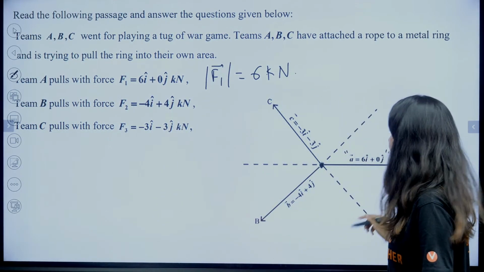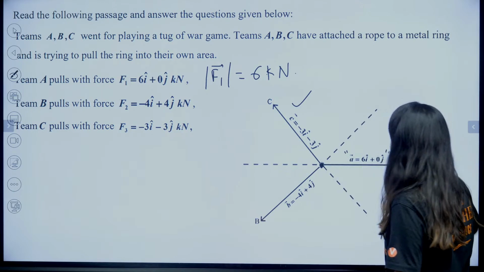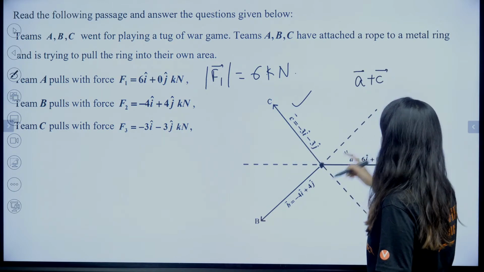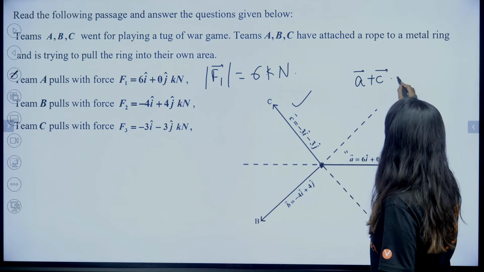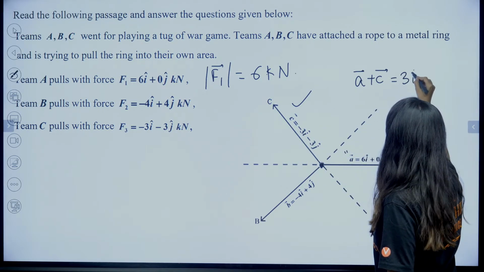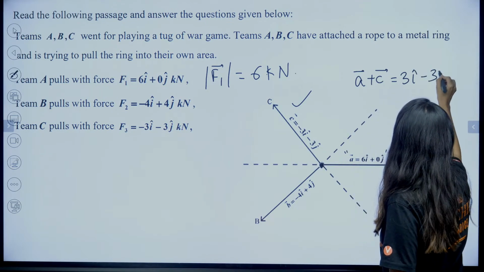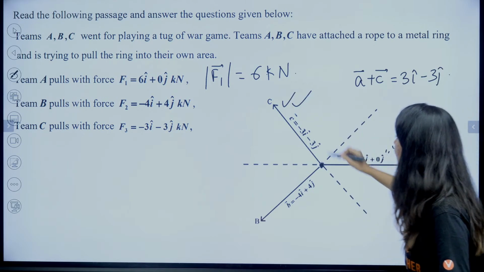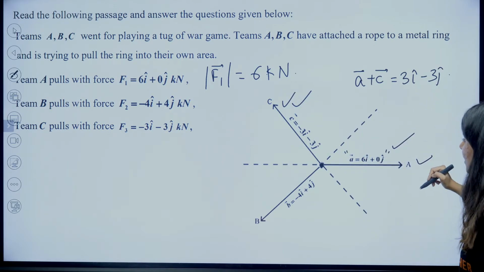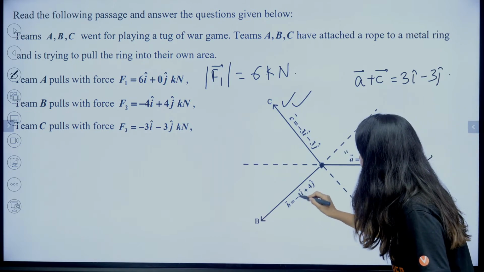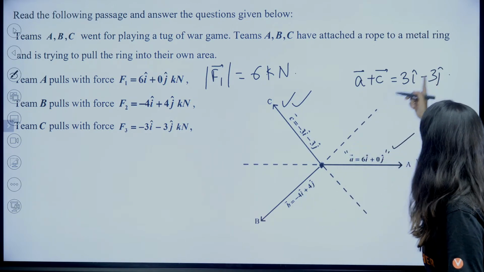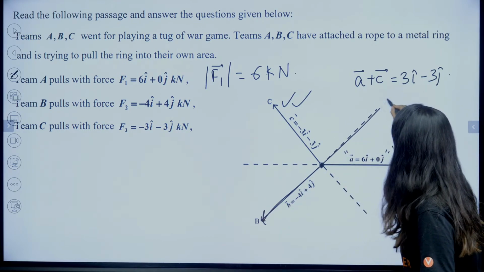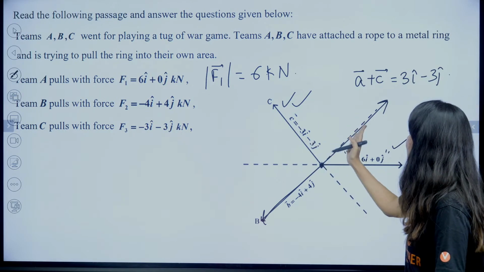Yes. Can you see that if I add A and C vector, what do I get? 6 minus 3 is 3i cap and this is minus 3j cap, right? If I add A, this vector and this vector, I will get 3i minus 3j. And this is minus 4i plus 4j. Can you see the direction of A plus C and B vector are completely opposite, right? That means the direction will be this.